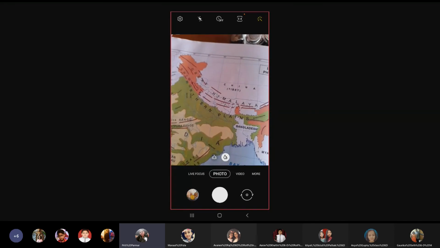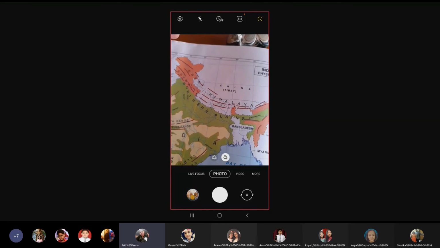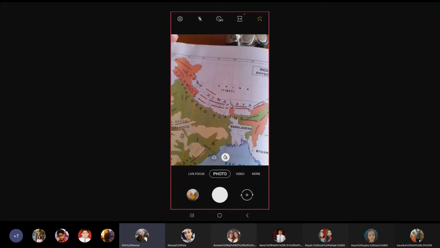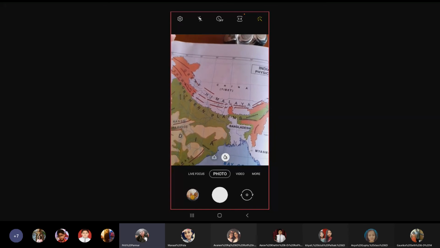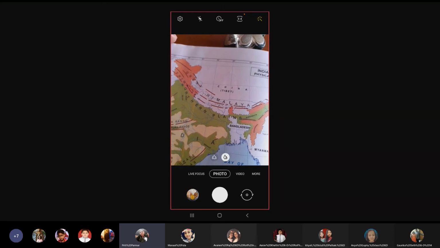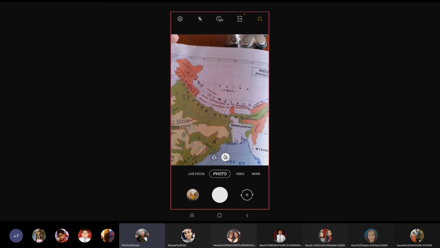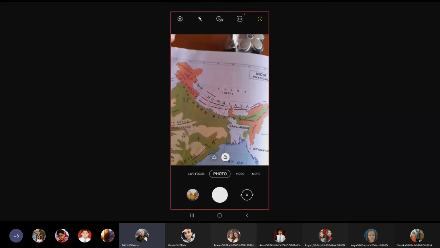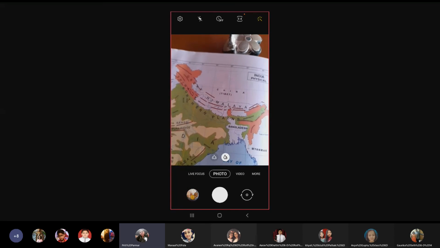Okay. Some of the highest peaks of the world, such as Mount Everest, which is 8,848 meters, Kanchenjunga, which is 8,598 meters, Makalu, which is 8,481 meters, and Nanga Parbat, which is 8,126 meters, lie in this section. The lofty peaks are permanently snow-covered. Okay, so many great mountain ranges are here.